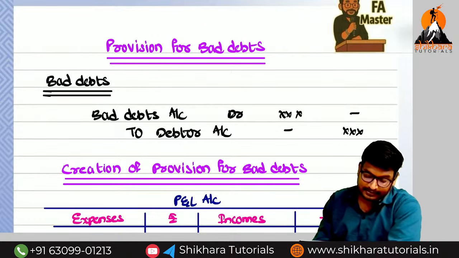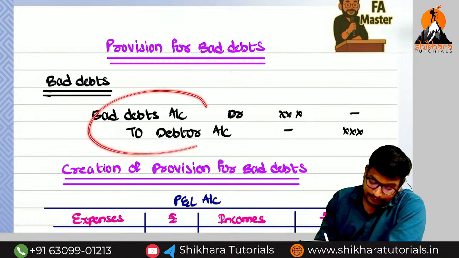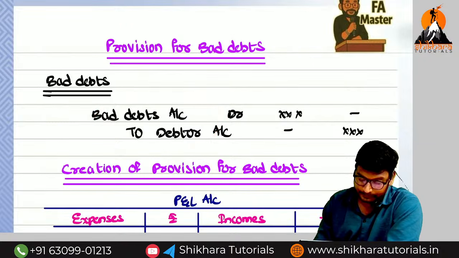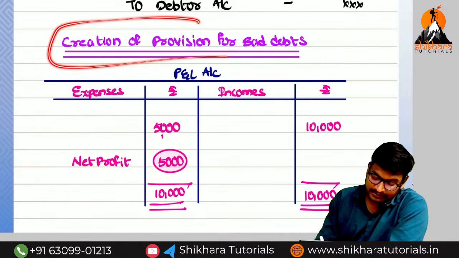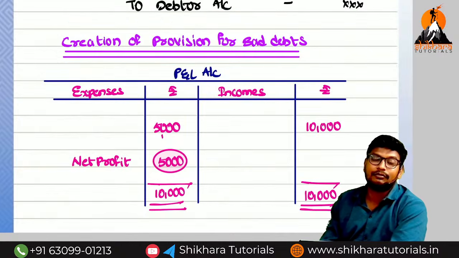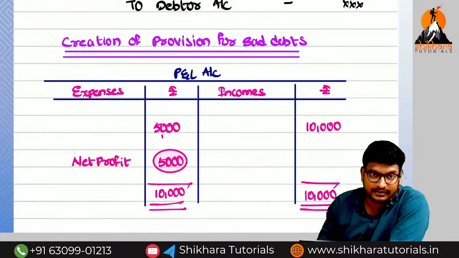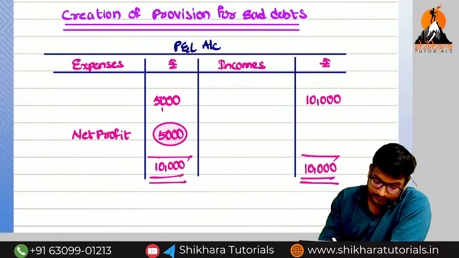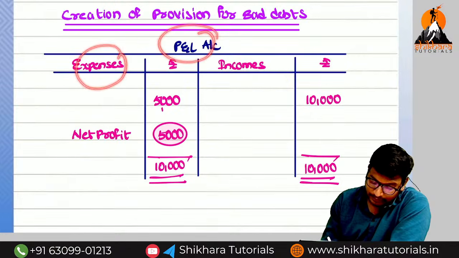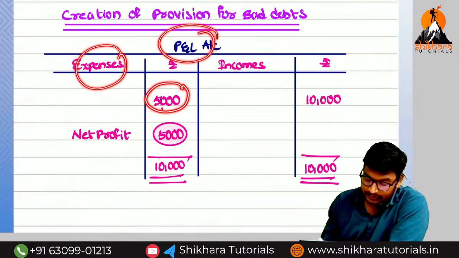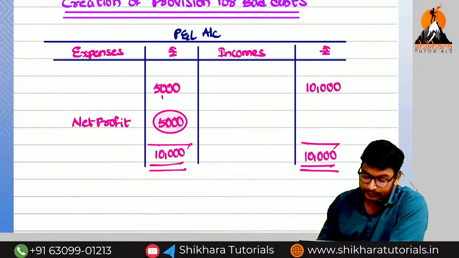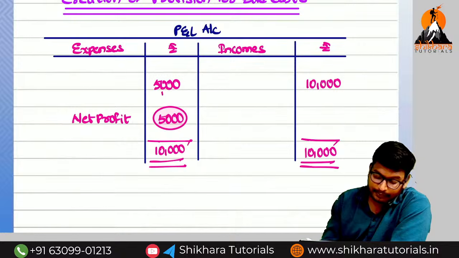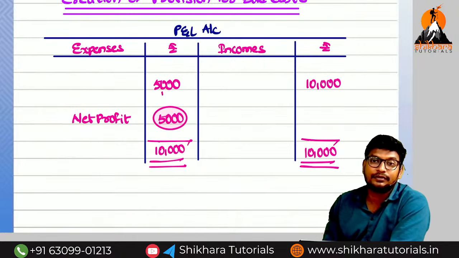So what is the bad debts entry? Bad debts account is debited to the debtor account. Here, why do we need to create the provision? If you create the provision, what is the effect on the profit? Imagine this is a P&L account. In the expenses we have 5,000, and the incomes are 10,000. What is the net profit? 5,000. Simple. But if we create the provision, our profits will be reduced.